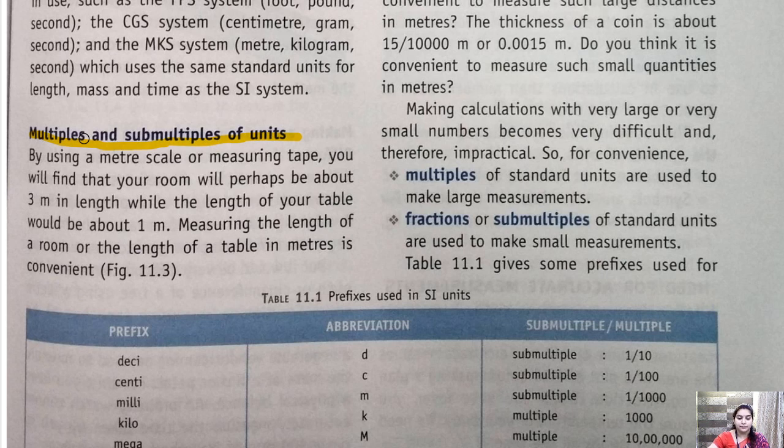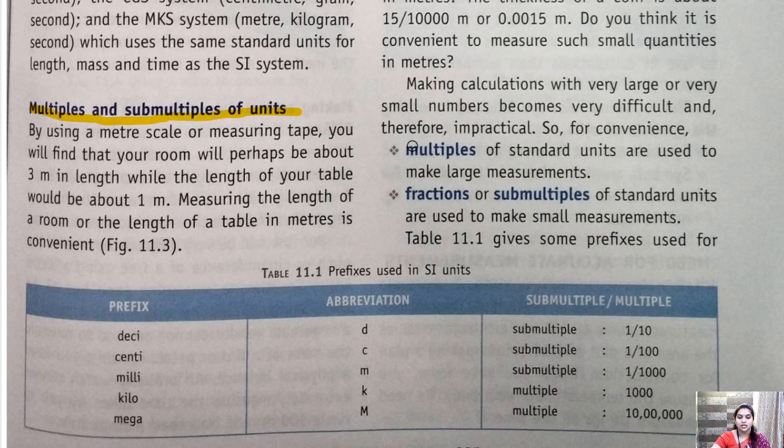What is multiple and what is submultiple? In case of multiples, we are calculating the larger measurement, like the distance between two cities. That we will calculate in terms of multiples. Getting it?